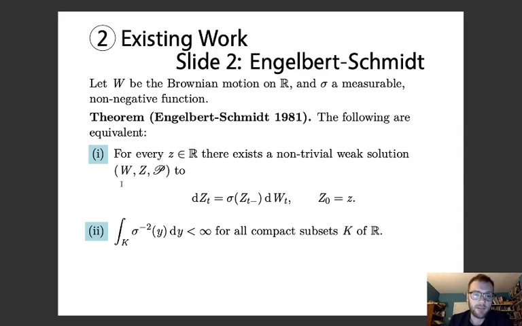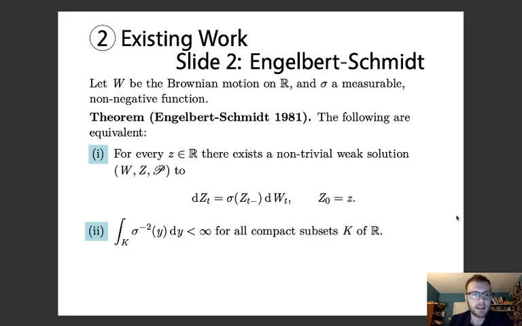The first is that for every possible issuing point in the real line, there's a non-trivial weak solution to the Brownian SDE. That's equivalent to sigma to the minus 2 being integrable over all compact sets of the real line.